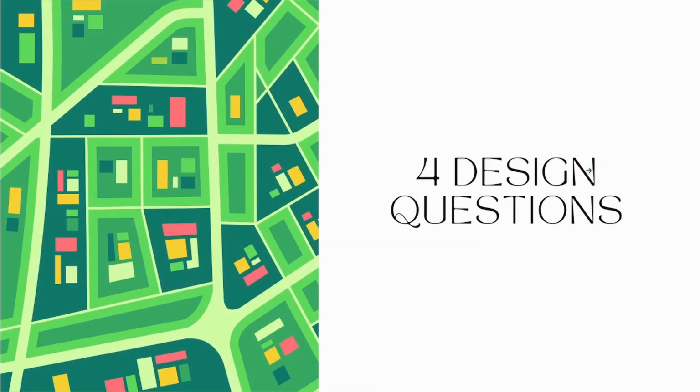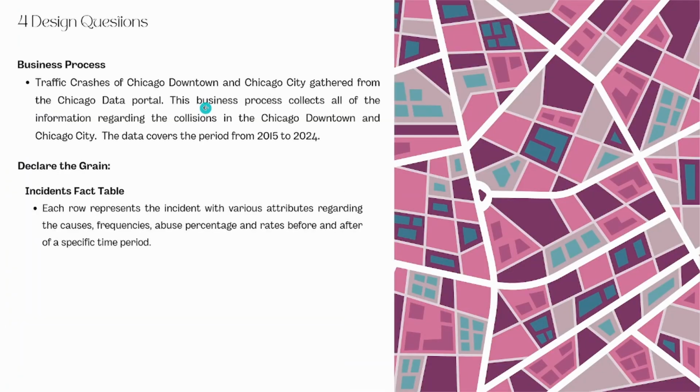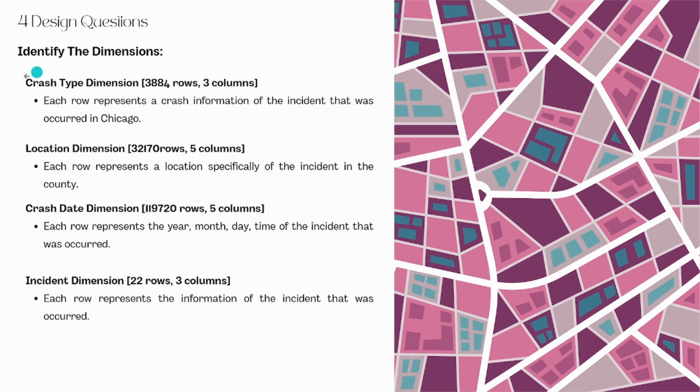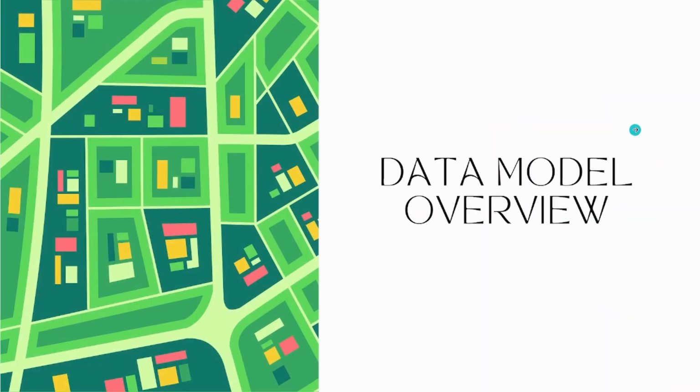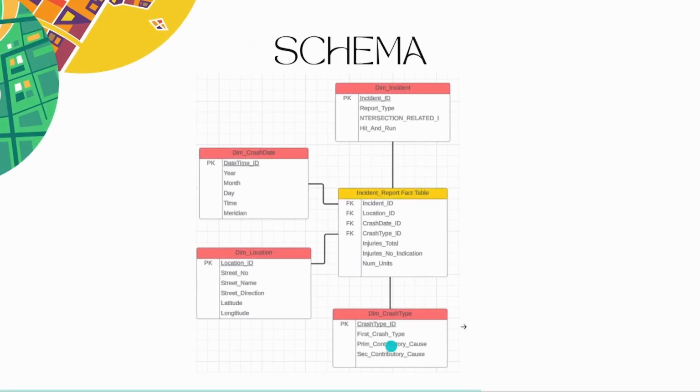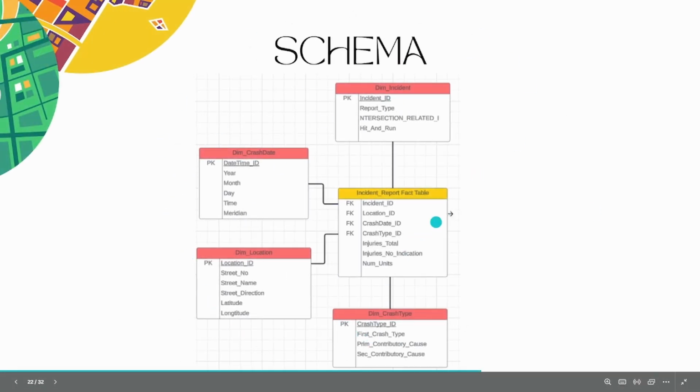For the four design questions: the business process, declare the grain, incident fact table, and the dimensions, which are crash type dimension, location dimension, crash date dimension, and incident dimension. For the facts and measures: injuries total, injuries no indication, and number of units. For the data model overview, here is our schema, which has four dimensions and one fact table.